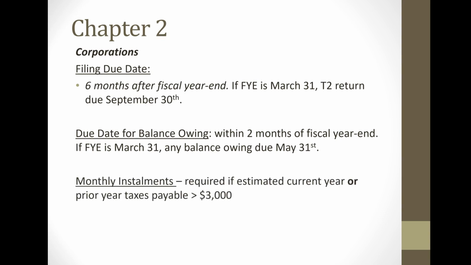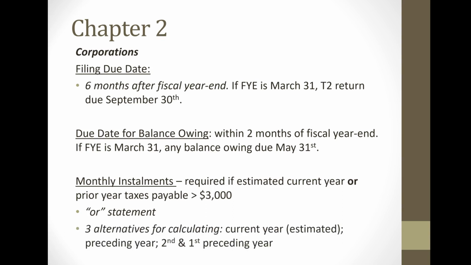Now, monthly installments, not quarterly, monthly installments are required for corporations if the estimated current year or prior year taxes payable is greater than $3,000. Now note, this is an or statement, so if either one of those conditions is true, then the corporation needs to make monthly installments.